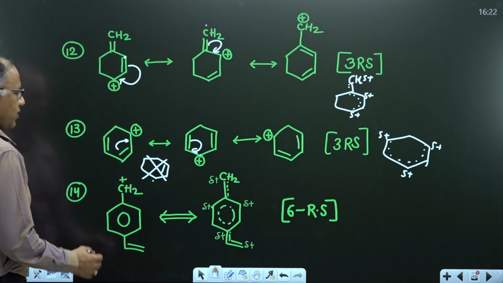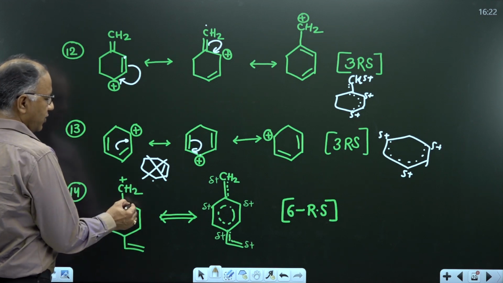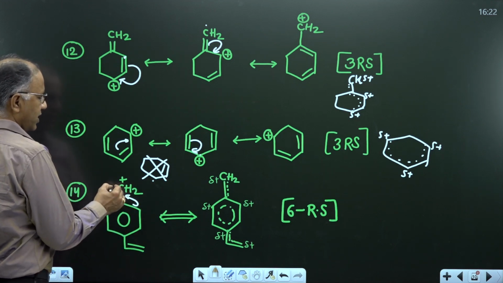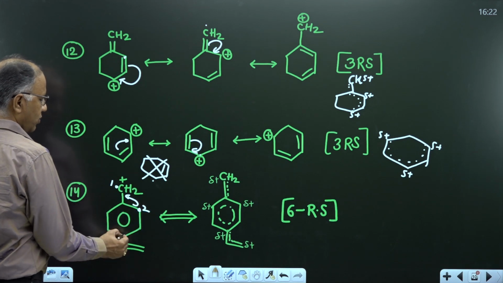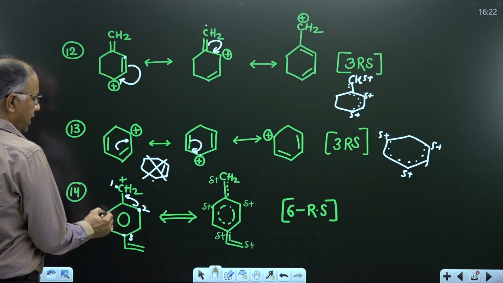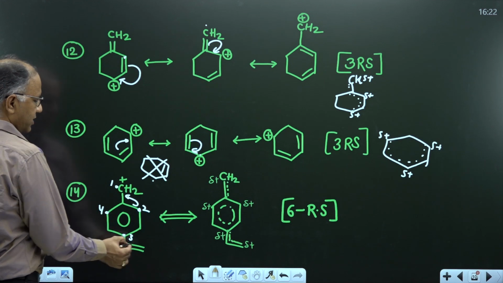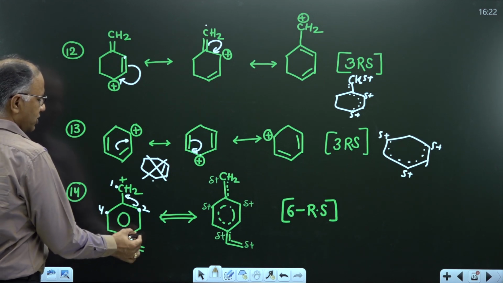In 14th, how will you draw 6 RS? You will move pi bond here. This is the first RS, 1. Cation goes to ortho position, second RS. Cation go to para position, third RS. Cation go to again ortho, fourth RS. Then again double bond conjugation with positive charge.